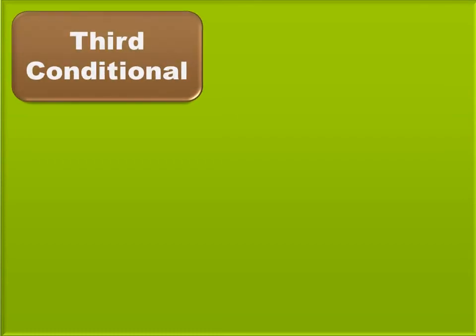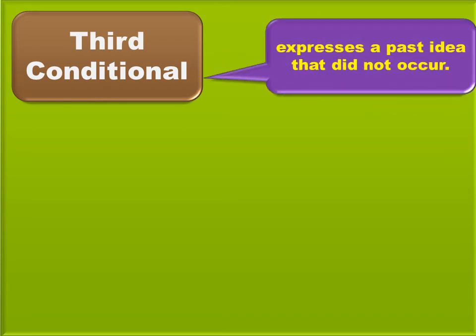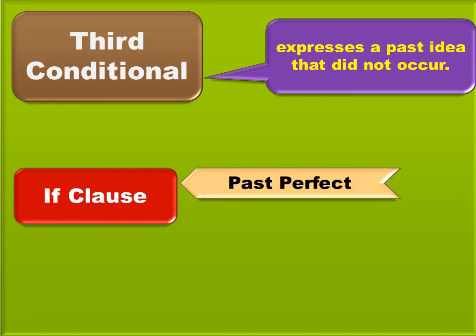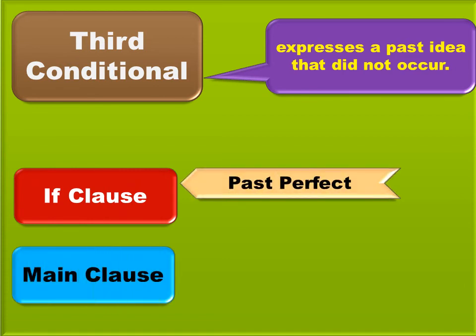Now let's understand the third conditional. The third conditional expresses a past idea that did not occur. The third conditional can be told as a dream with no possibility of coming true. The structure is, if clause should be in past perfect and the main clause should be in perfect conditional.